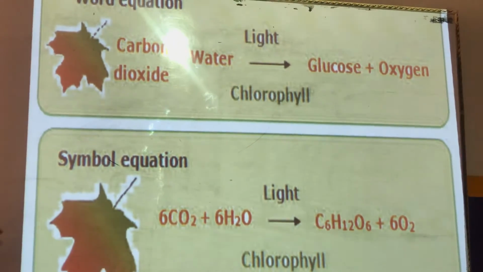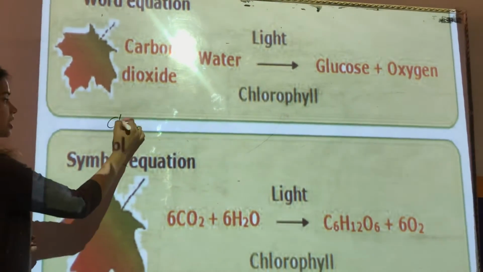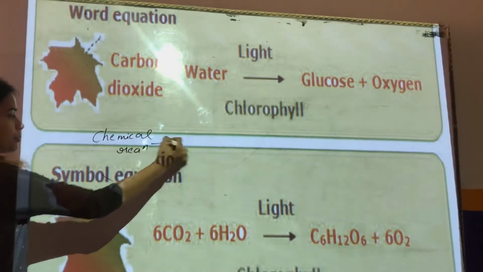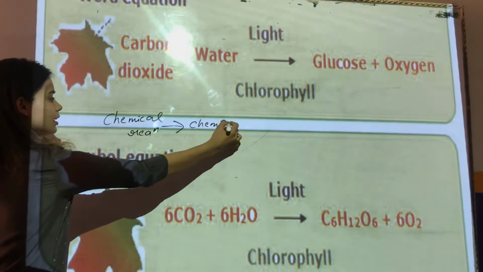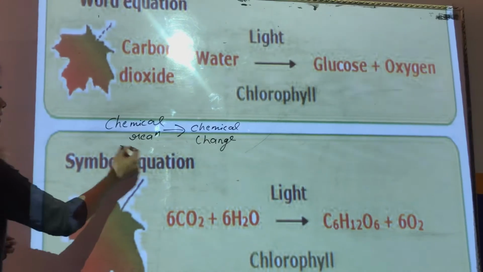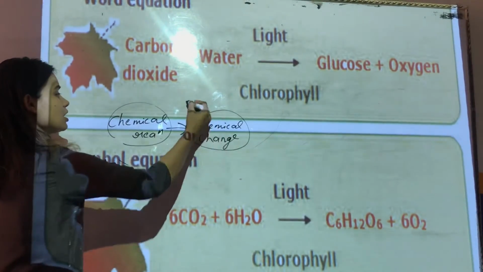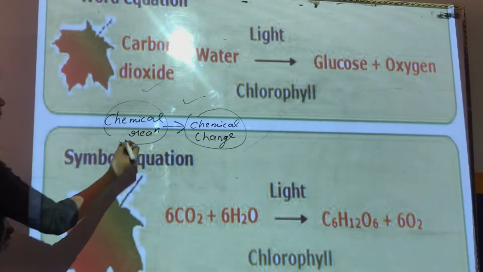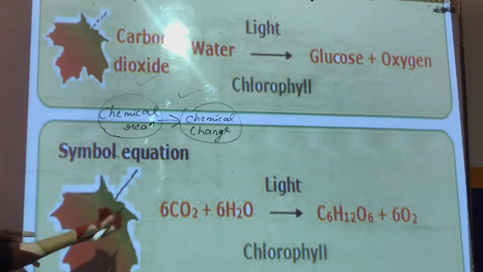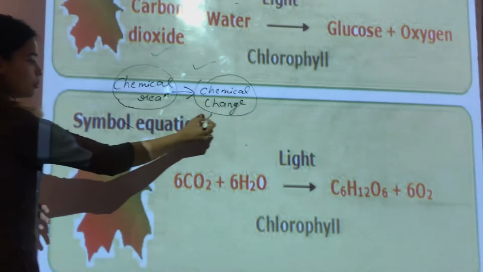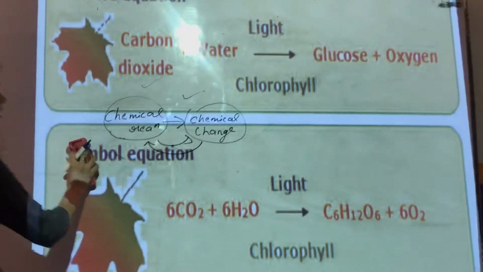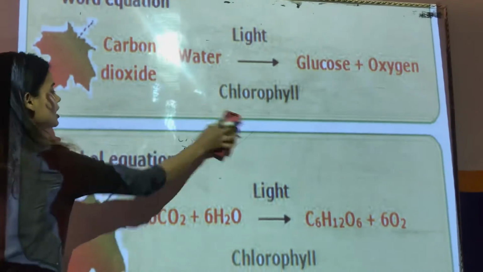There also some chemical reaction happens which brings about the chemical change. In the Zoom class, some child was asking me whether chemical reaction and chemical change are the same. Yes, chemical reactions are involved in a chemical change, or we can say that whenever there is a chemical change, there will be a reaction involved in it. So they are related, and you can say somehow they are the same as well.